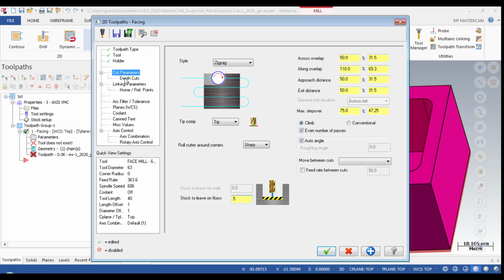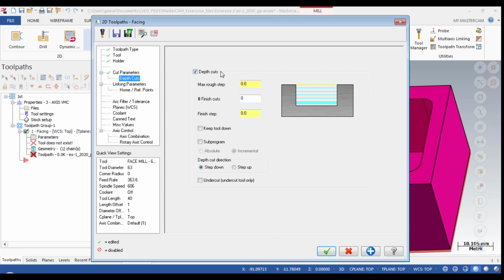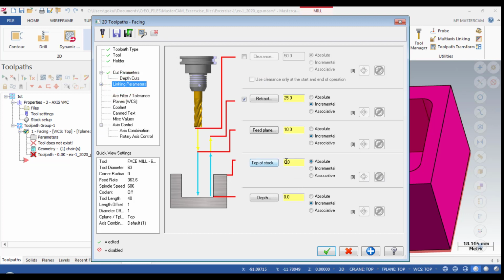I need the finishing pass to be 0.5 mm stock. After that, I will go for depth of cut. If you do not select the depth of cut, it will directly take the total material at a time, so to reduce that, I will give 1 mm.